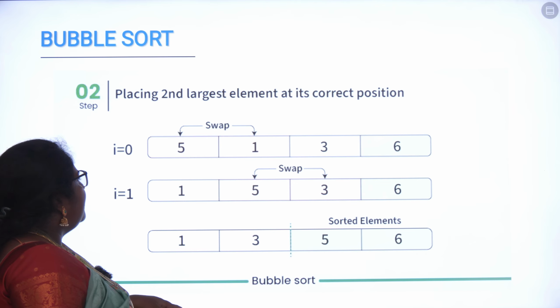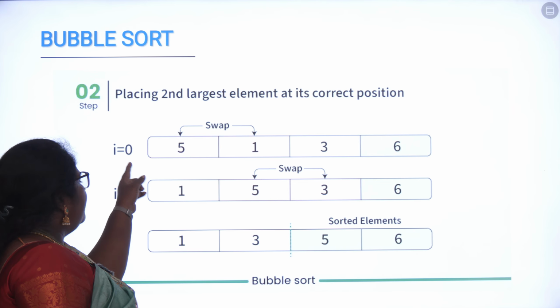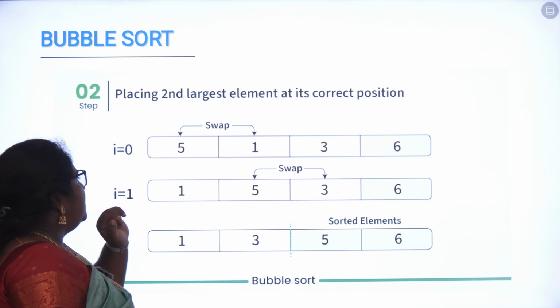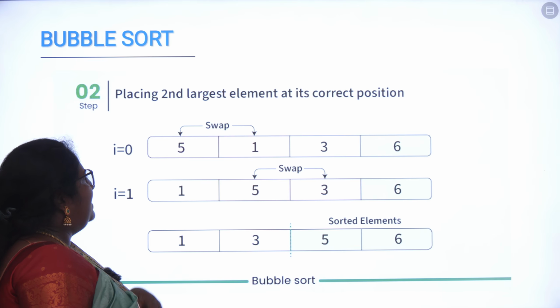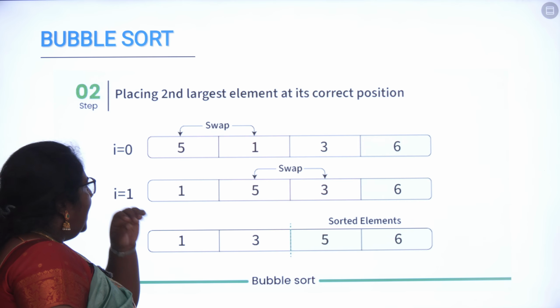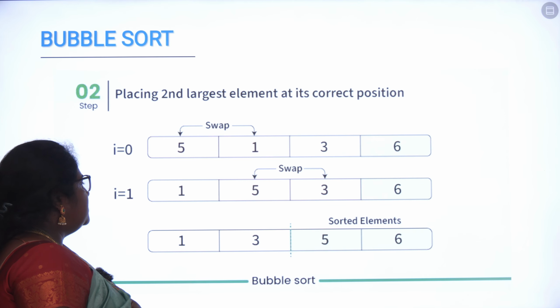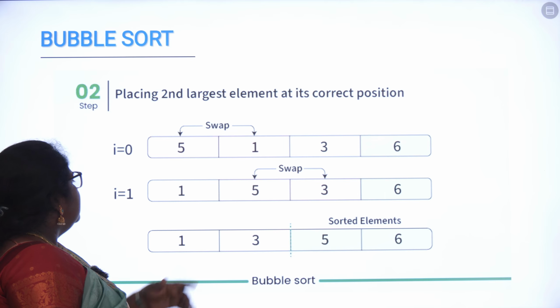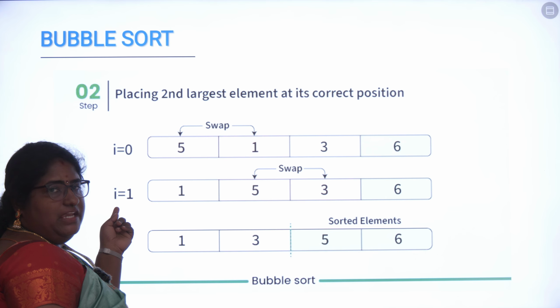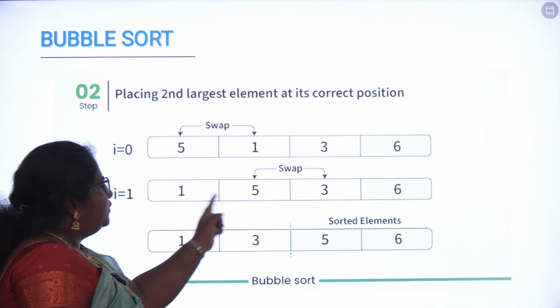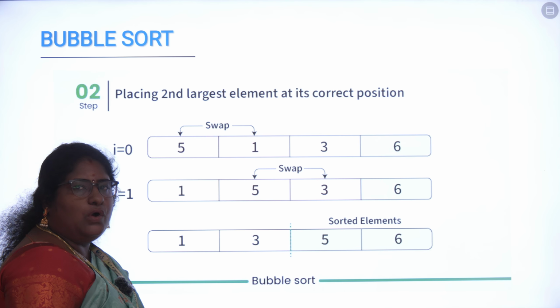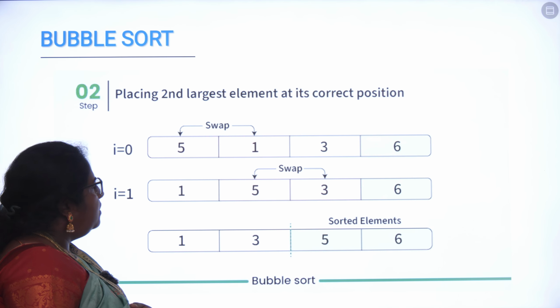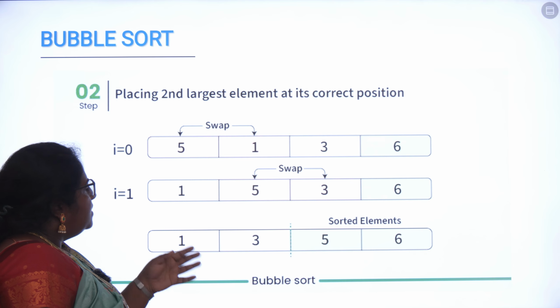So when you are considering iteration I equal to 0, when you are swapping the two elements, 5 and 1, at the end of the 0th iteration, your values will be 1, 5, 3 and 6. So for iteration I equal to 1, when you are comparing the two elements 5 and 3, it is not in a sorted order. So then we will swap it.